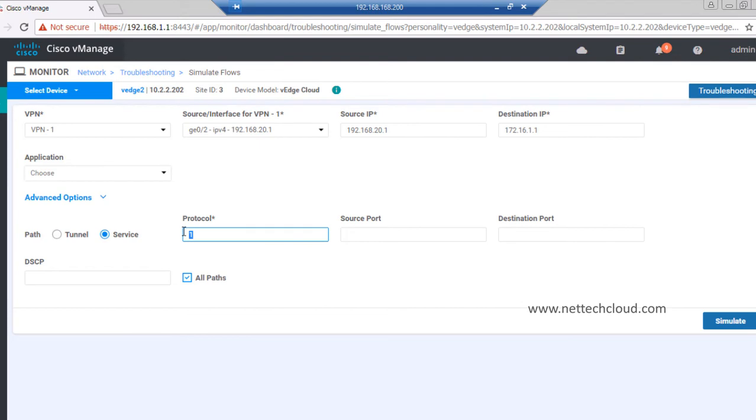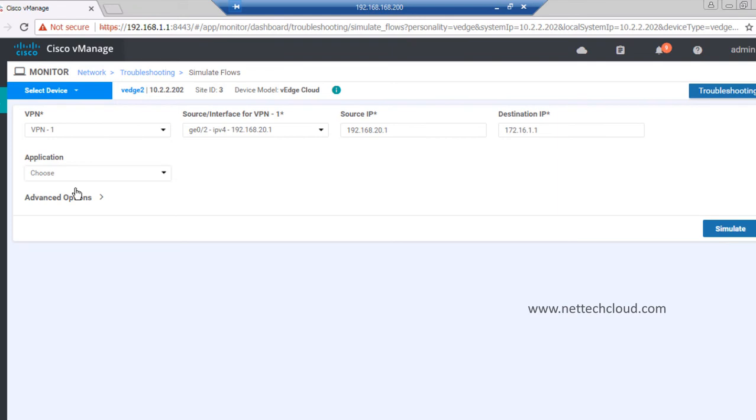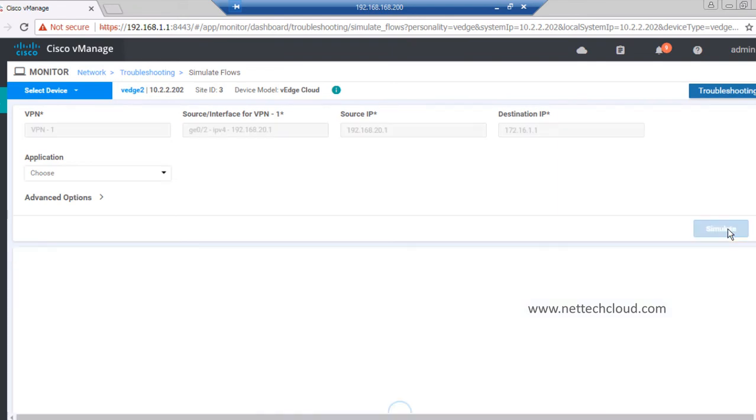You can even specify the port, and the protocol like 6 or 17, for TCP and UDP, and the destination port, if you want to simulate traffic for telnet, SSH, web traffic, FTP traffic, all is possible here. Even DSCP marking, differentiated services code point, is also possible. So let's not talk about advanced options here. Let it be the default one, ICMP, and simulate this.